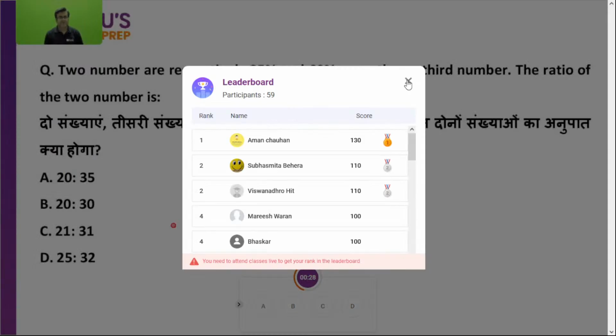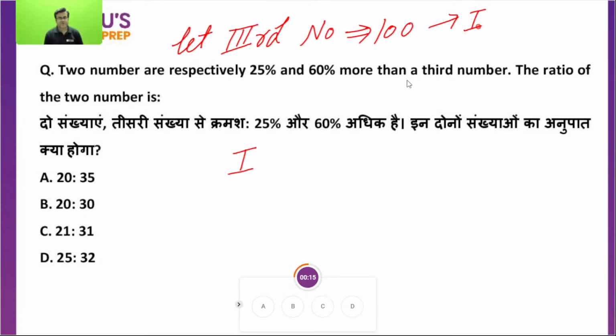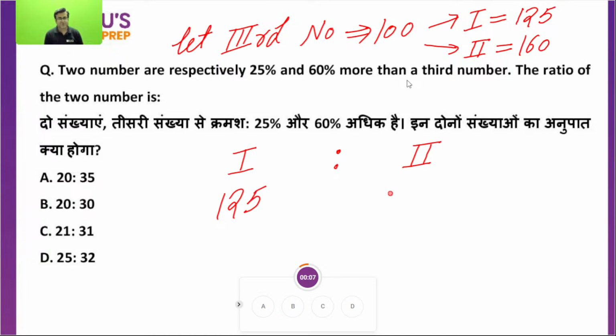D option, absolutely right. Two numbers are 25% and 60% more than a third number. Let the third number be equal to 100. So what will the first number be? 25% more, so the first number will be 125. The second number is 60% more, which means 160. If the third number is 100, the first is 25% more and the second is 60% more.